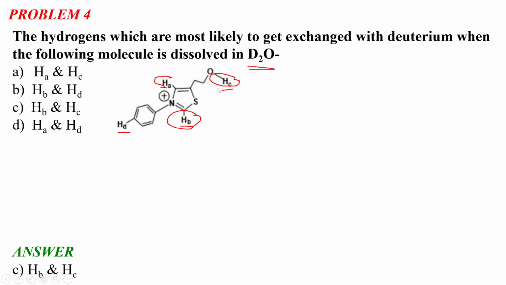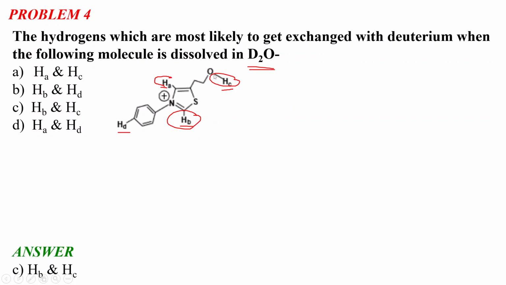This HB and HA are connected to a very electron withdrawing moiety, this thiazole group, and due to the positive charge on the nitrogen, it is very electron withdrawing, and that is why this HA and HB will also be replaced by deuterium when this molecule is dissolved in D2O.